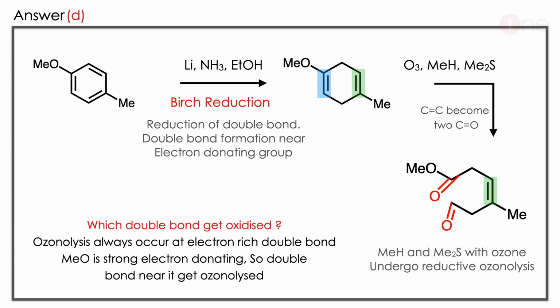You have to learn 2 things. First, the reduction happens at the electron donating position, so the double bond is formed near the electron donating group. The second thing is that ozonolysis always happens at the electron rich center. So the methoxy position undergoes reductive ozonolysis.